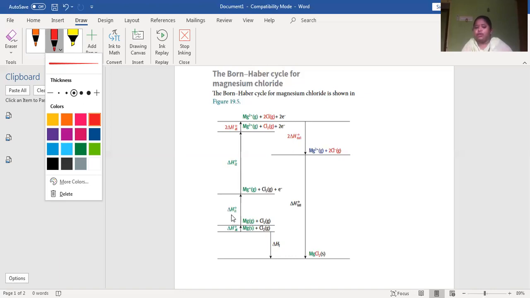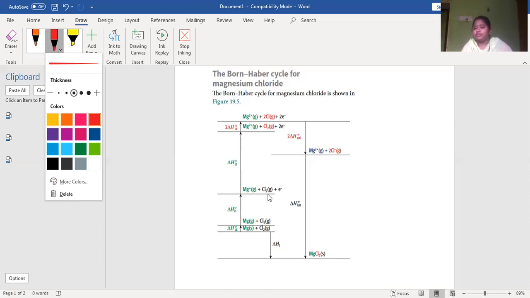First ionization. Then what is step two? First ionization means the magnesium, which is in gaseous state, loses one electron and becomes magnesium ion. Magnesium, since it is a group 2 element, can donate 2 electrons. So when it donates one electron, it becomes Mg plus. Enthalpy change of atomization leads to gaseous state, enthalpy change of first ionization leads to Mg plus, and enthalpy change of second ionization leads to Mg2 plus gaseous state, right?